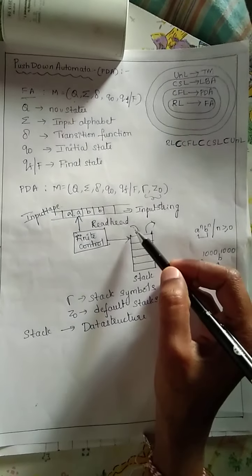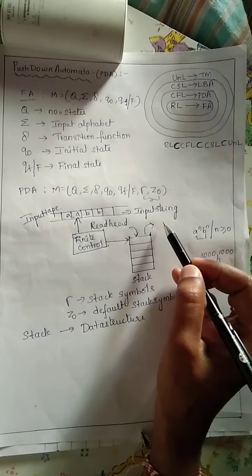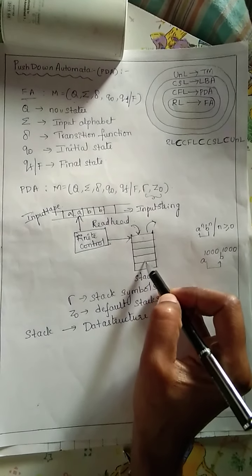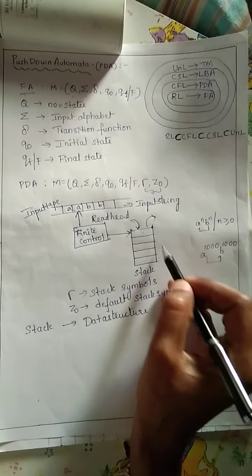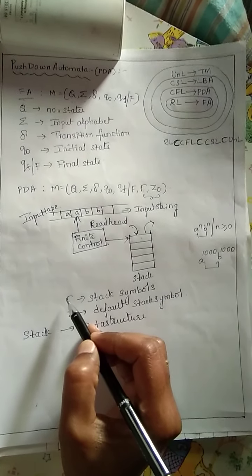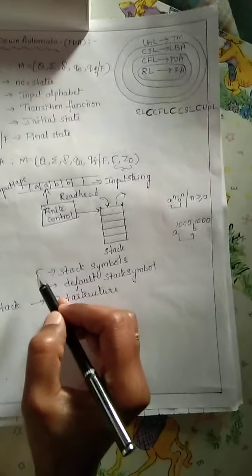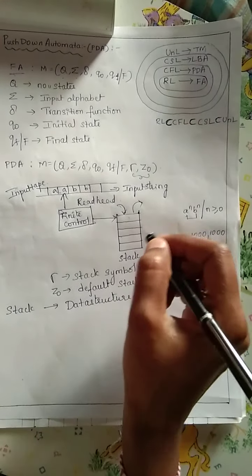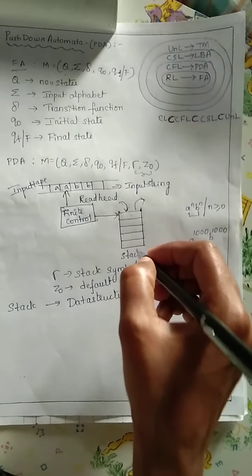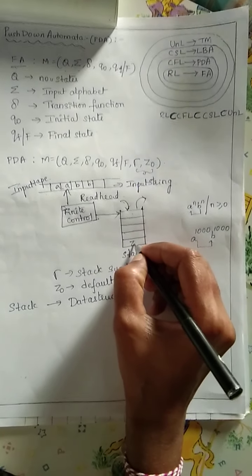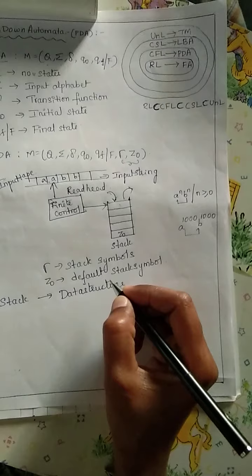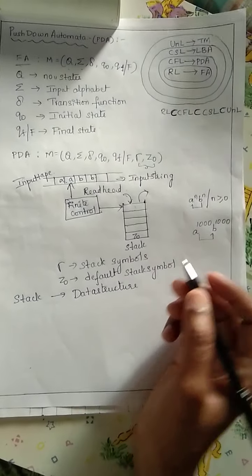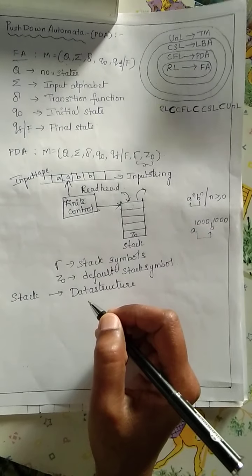What are the operations here? Pushing and popping. What are the different symbols you are going to push into the stack? Those symbols are represented with the special symbol of the stack, that is the tau symbol. And z naught is a default stack symbol. If you are not pushing or popping any symbols, the default stack symbol is there, that is z naught. It is the default symbol in your stack.